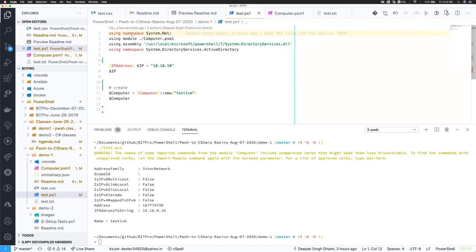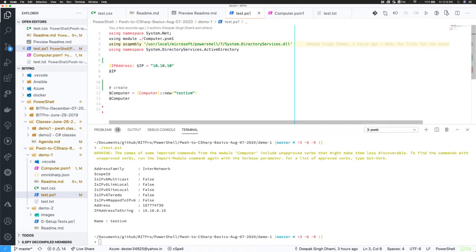You'll see that this statement has namespace, it has module, and it has assembly. So it comes in 3 flavors. With namespace, you can load a .NET type. With using module, you can load a PowerShell module which contains classes, and then those classes or types defined in that module can be reused by you in your code.